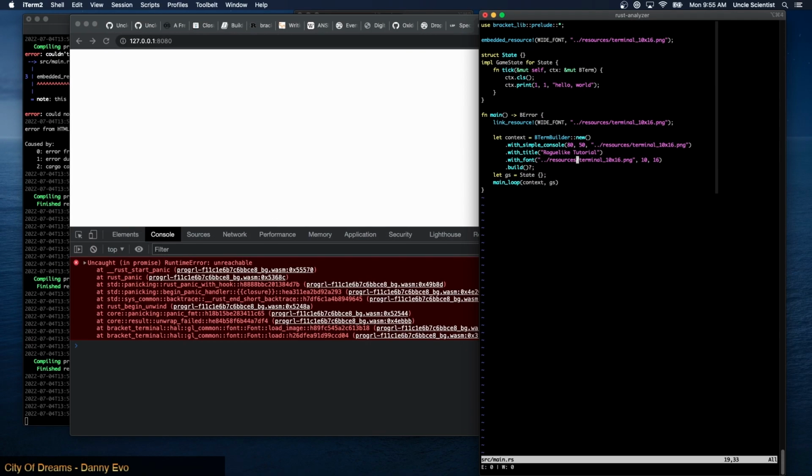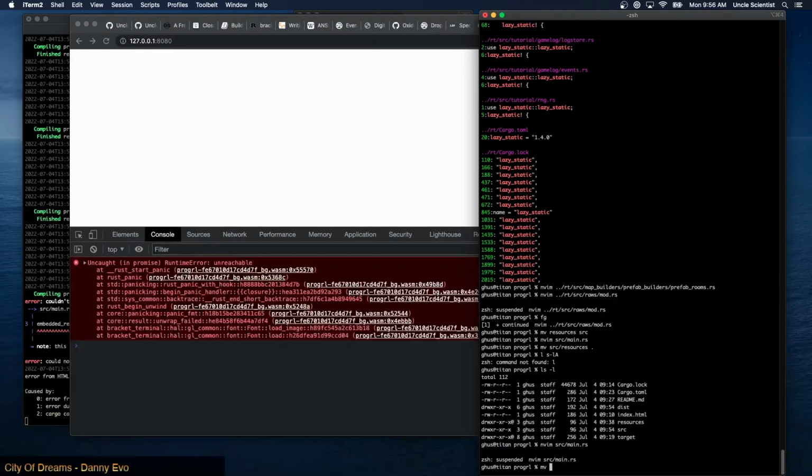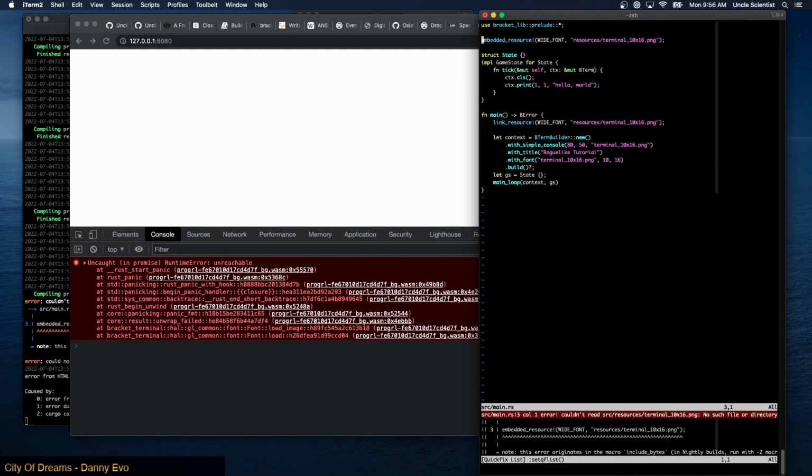In macros, it does include bytes, which takes a real path. So that's why we need them for both of these macros, right? I assume that we need it like that, right? I wonder if, let's try putting the resources back under source, and just do it like this. Start with this. Right now it won't work. Resources into source.